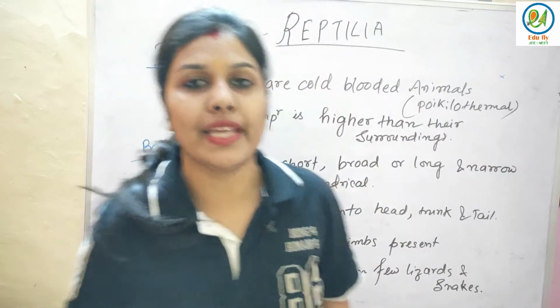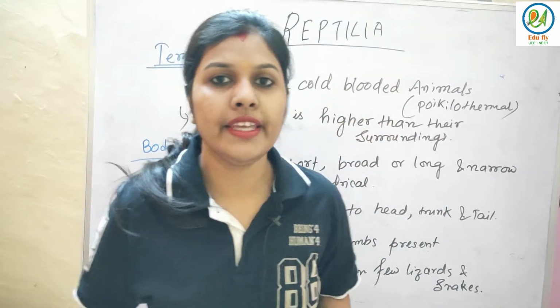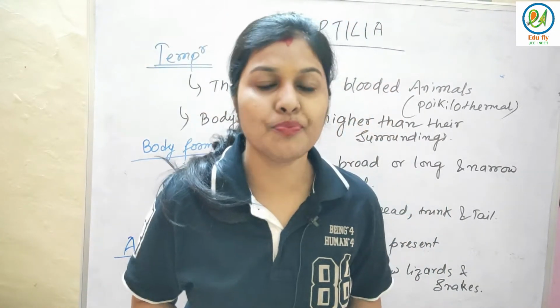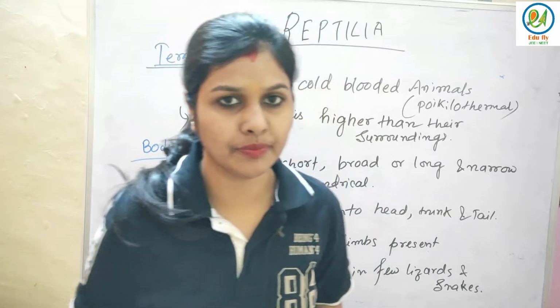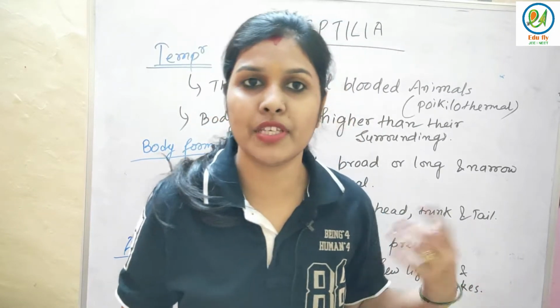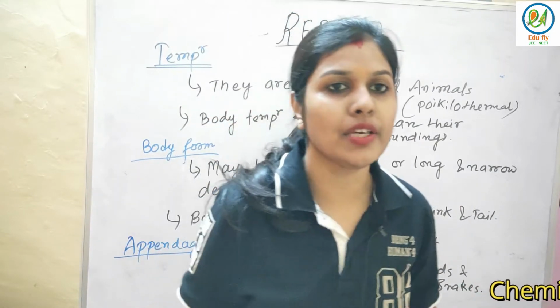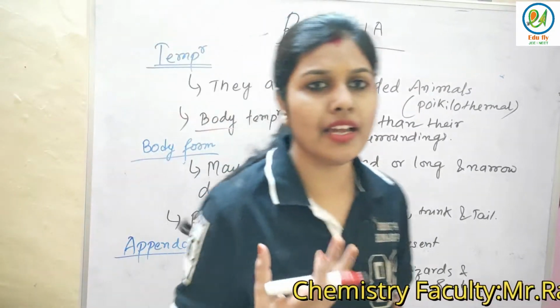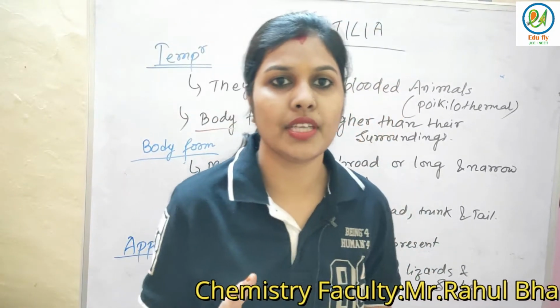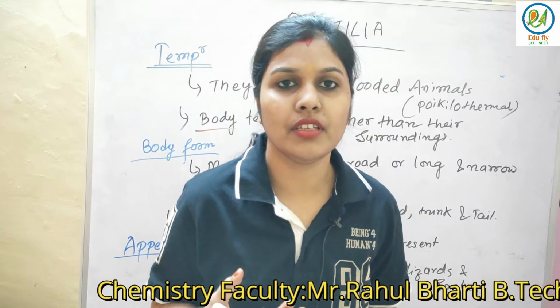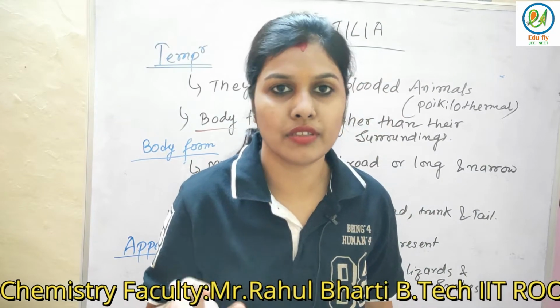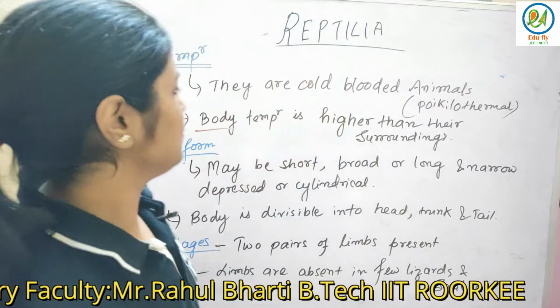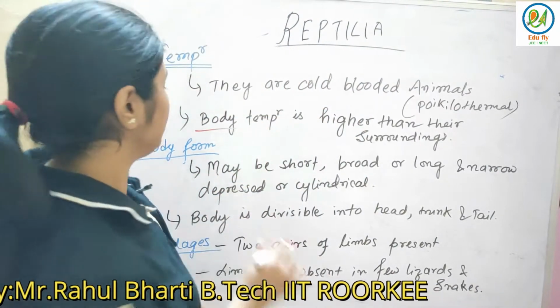Now let's see about the temperature. They are cold-blooded animals, that is poikilothermous. They are not warm-blooded animals. Like amphibians are also cold-blooded, reptiles are also cold-blooded animals. Their body temperature is a bit higher than the surroundings. If the surrounding temperature is, suppose, 27, then their temperature might be 29, 30, higher than the temperature of the environment.